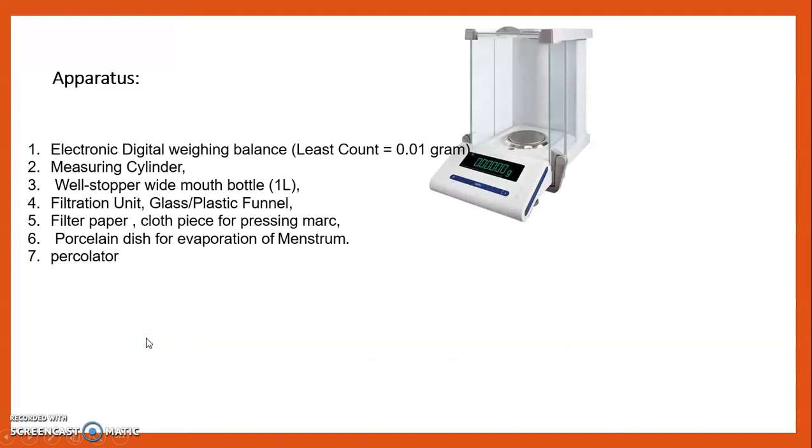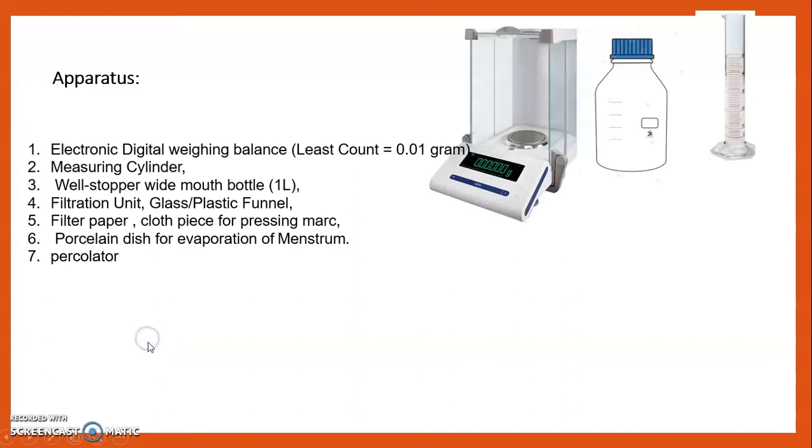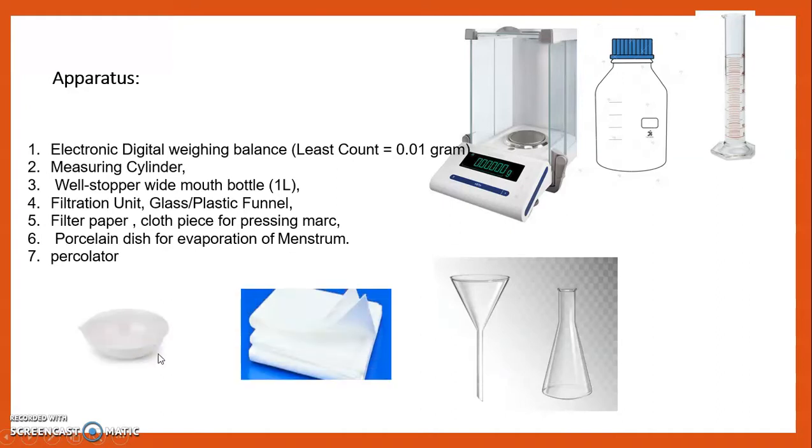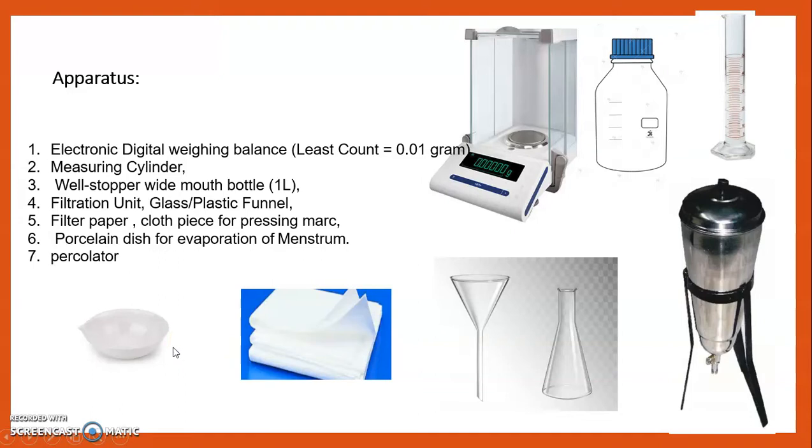Then we move toward the apparatus required for today's experiment. Electronic digital balance, measuring cylinder, well-stoppered wide mouth bottles, filtration unit, glass or plastic funnel, filter paper, cloth piece for pressing the marc, porcelain dish for evaporation of the menstruum, and percolator.